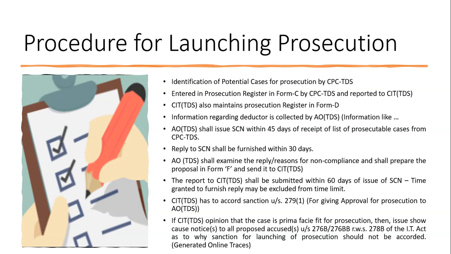Upon receipt of the reply, AO TDS shall examine the reasons for non-compliance given by the assessee and shall prepare a proposal in Form F and send it to CIT. After receiving the report from AO TDS, CIT TDS shall submit a report within 60 days, and CIT TDS also accords sanction under section 279(1) for giving the approval for prosecution.